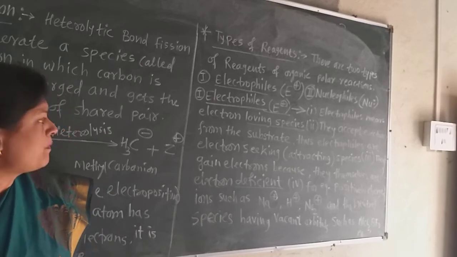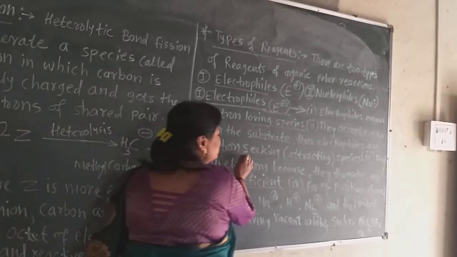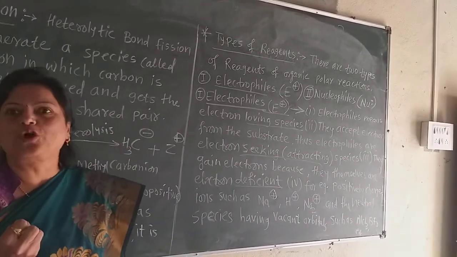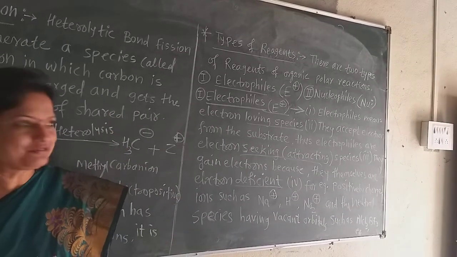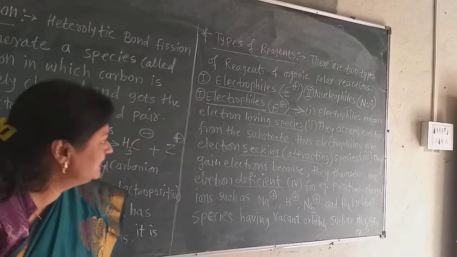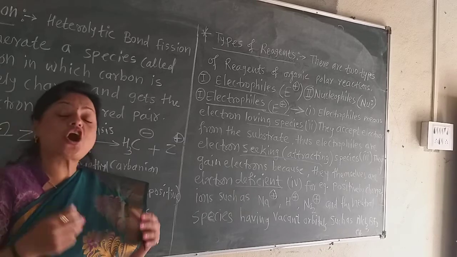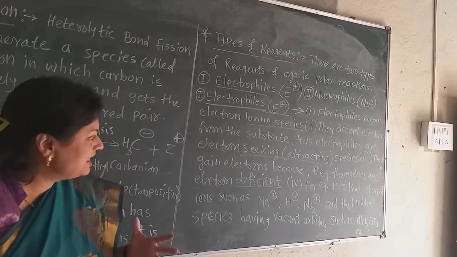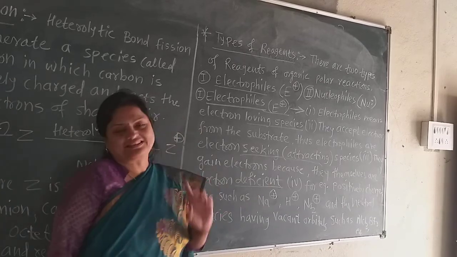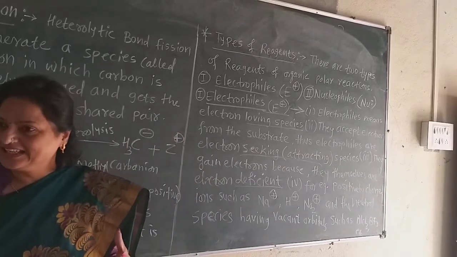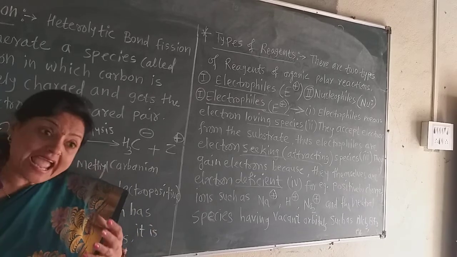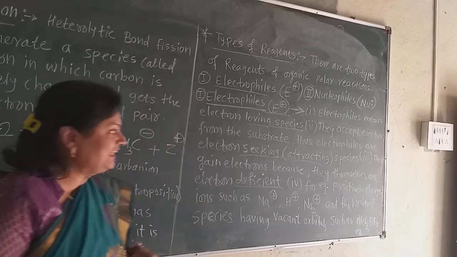Thus electrophiles are electron seeking or attracting species. They seek the electron from the electron rich substrate. They attract the electron from the electron rich substrate. They gain electron because they themselves have less electron, or they themselves are electron deficient. Deficiency means kamtarta. They have less electron and so they accept the electron, they attract the electron.